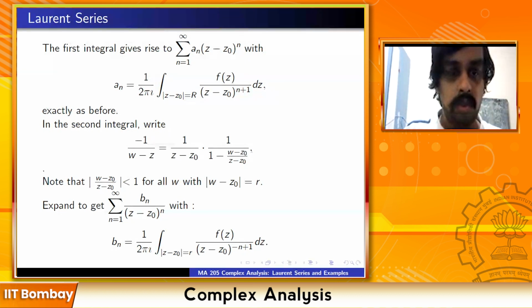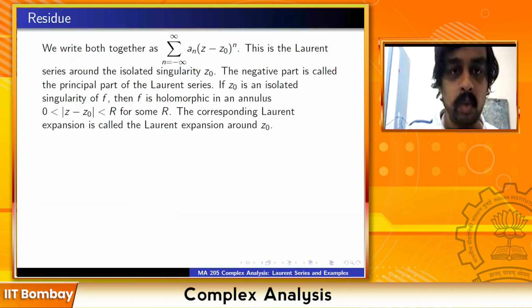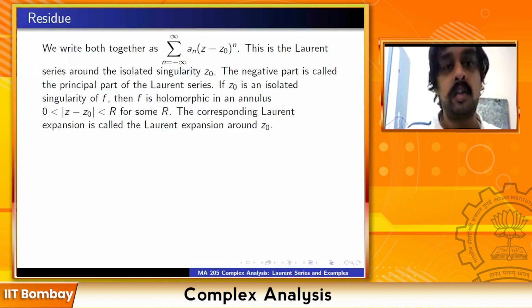Okay. So you can combine these two. The first series was the summation a_n (z minus z0)^n, n going from 0 to infinity. The second is the summation b_n upon (z minus z0)^n, n going from 1 to infinity. You can combine the two because you want this minus that. So when you combine the two, you can write it as the summation a_n (z minus z0)^n, now with n going from minus infinity to plus infinity. And this is the Laurent series around the isolated point z0.